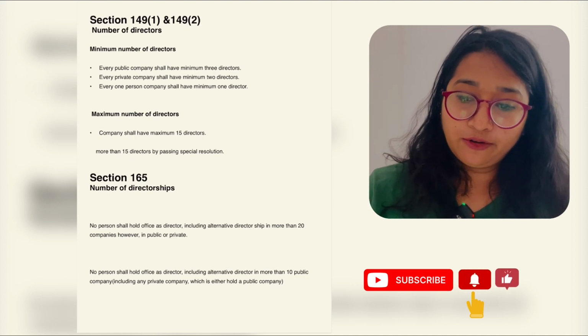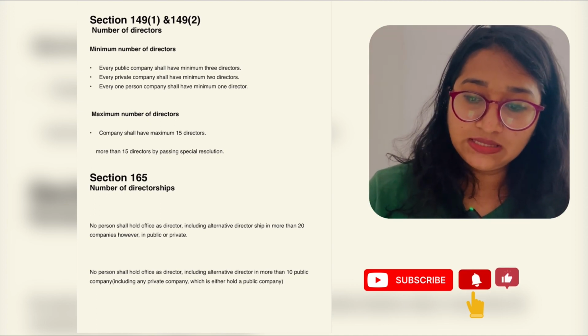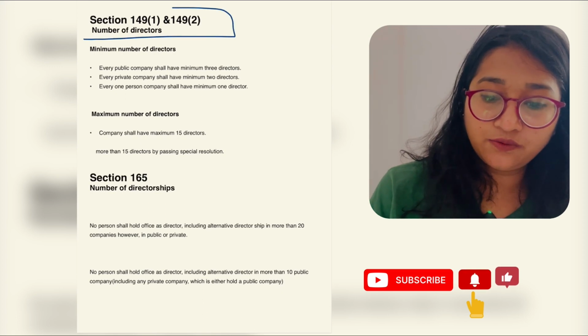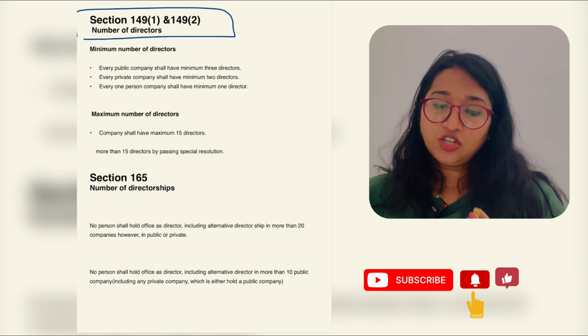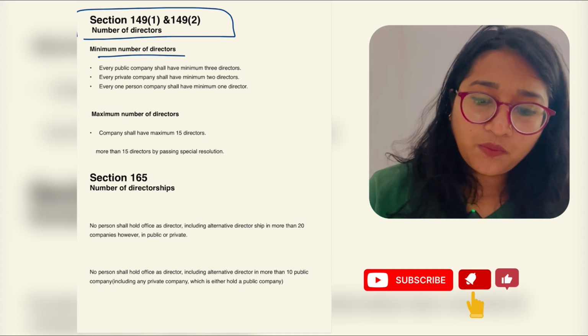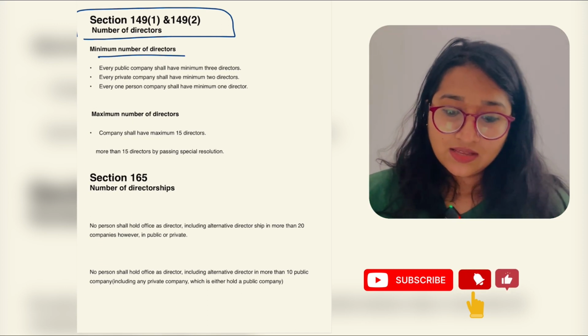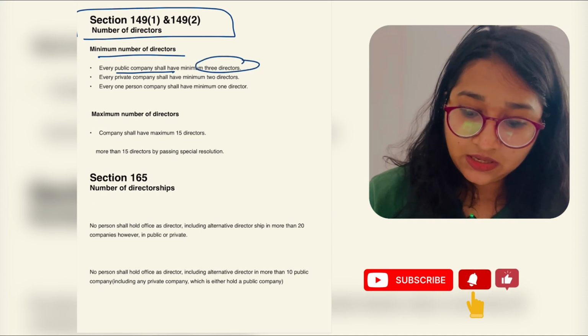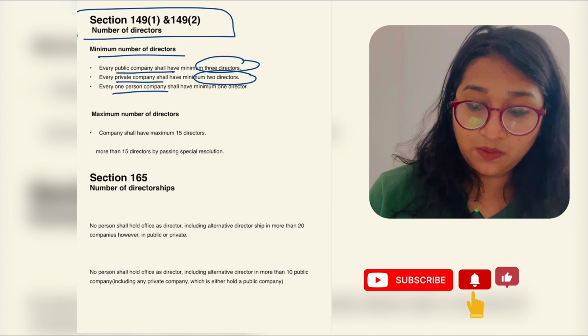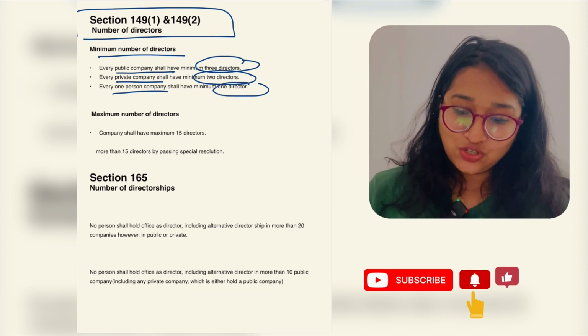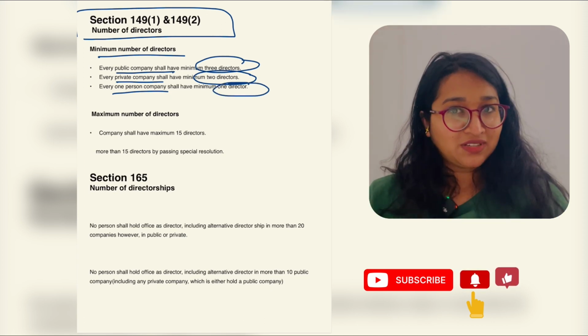Now we are going for another section, section number 149 subsection 1 and 149 subsection 2, which says the minimum number of directors. You know that in a public company there should be at least 3, in a private company at least 2 directors, and in a one person company, as the name specifies, there should be minimum 1 director.